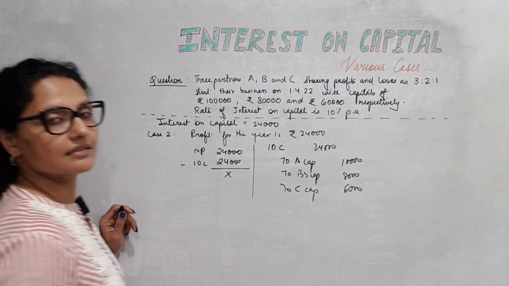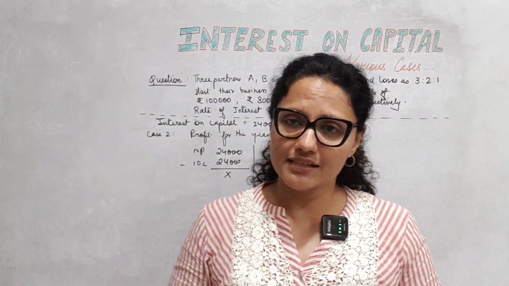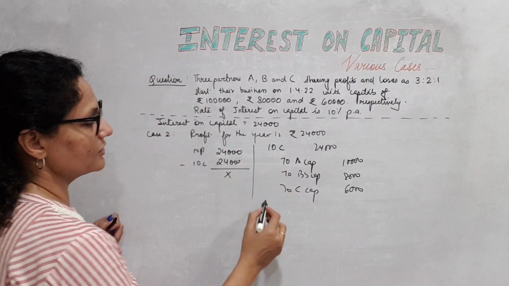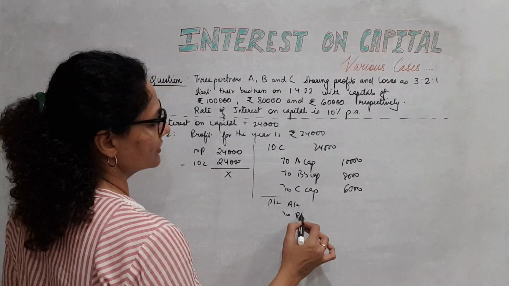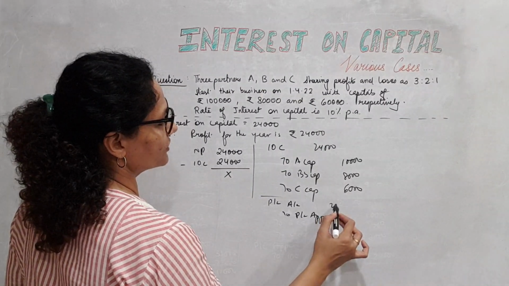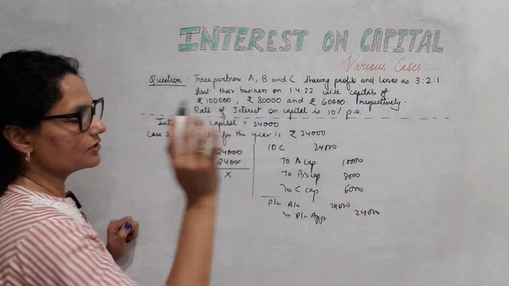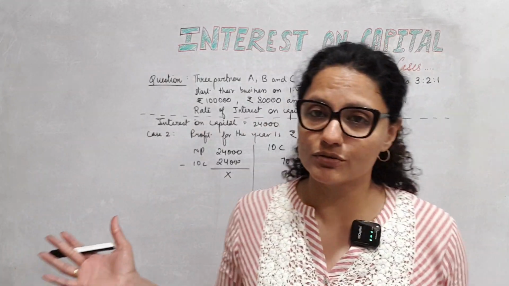24,000, right? Of course, the entries of transferring profits are already there. Just 2 entries. Before this, you would have done PL account to PL appropriation, 24,000. You distribute the IOC and everything is over. Your PL appropriation closes.